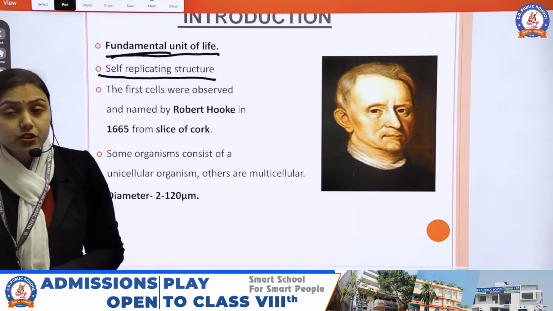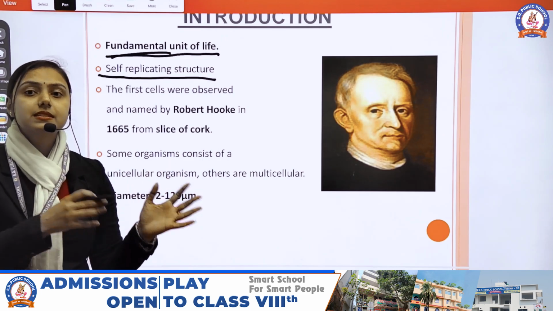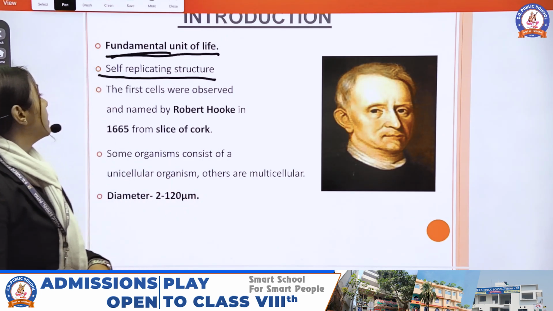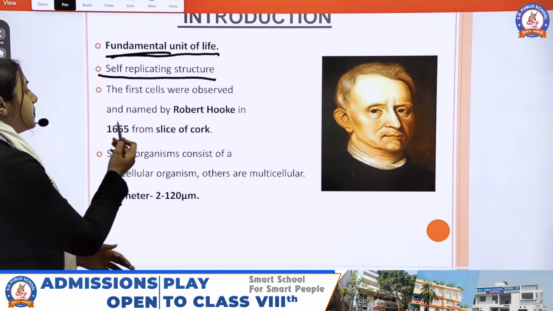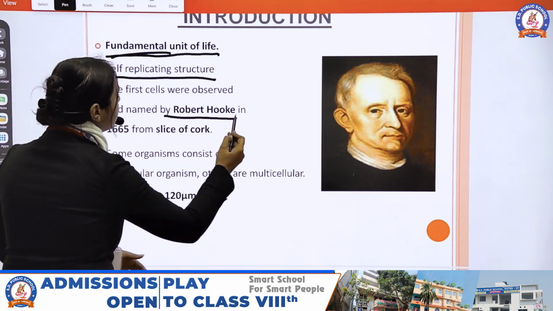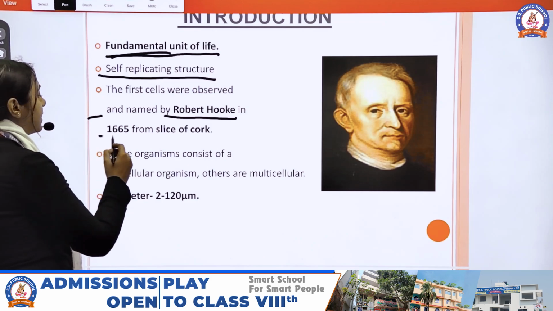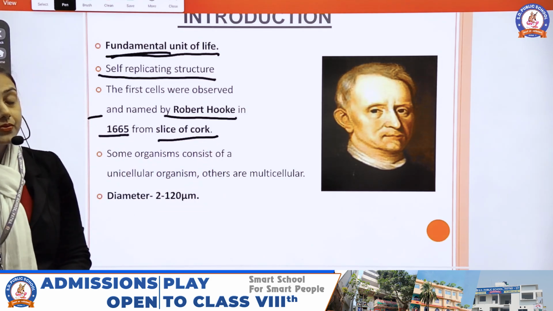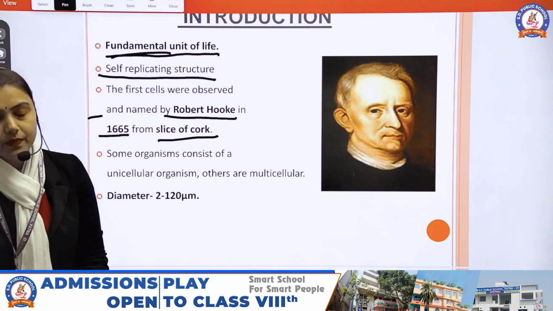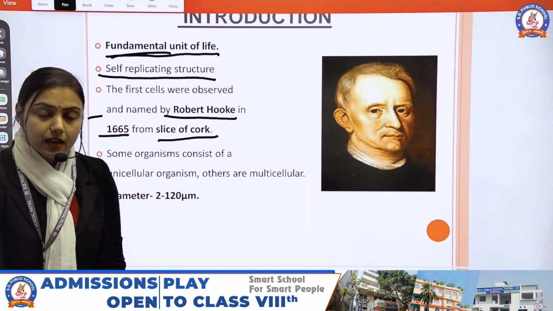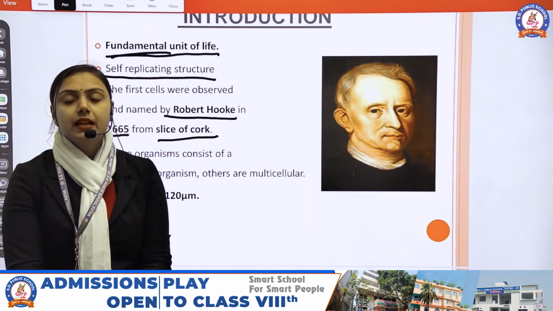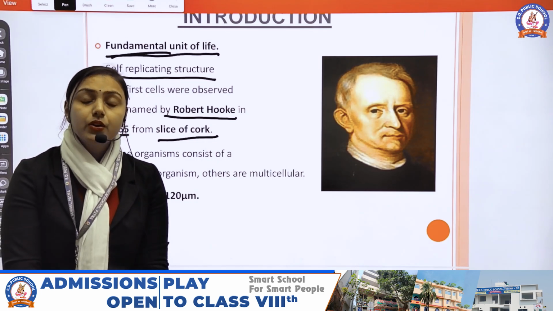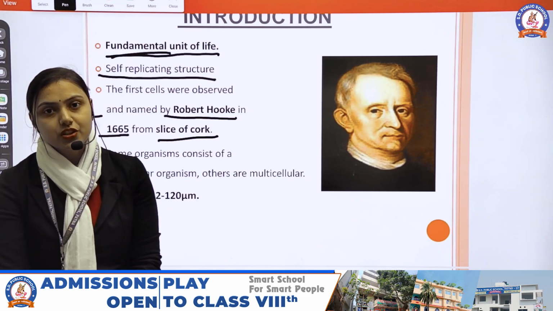That means every new cell will come from an old cell only, by the process of cell division. The first cell was observed by a scientist named Robert Hooke in 1665 from a slice of cork. Robert Hooke was the first scientist who observed a cell under a simple microscope. That cell was a plant cell and it was a dead cell. He only observed the outer structure of the cell.